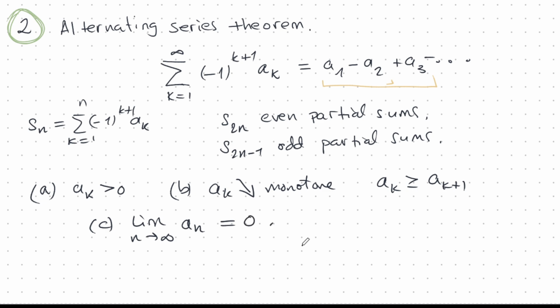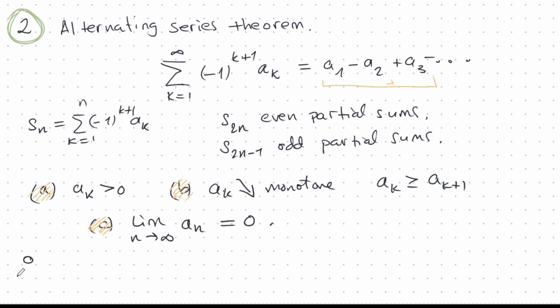As we talked about in previous videos, this is not enough for a normal series to converge, but it is enough for an alternating series, and that's what makes alternating series so interesting in producing proofs.